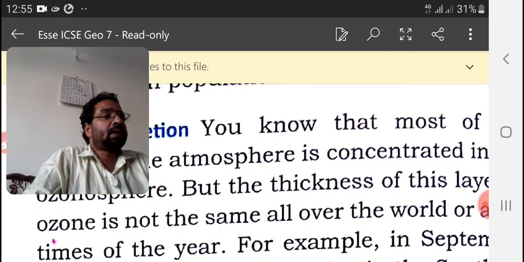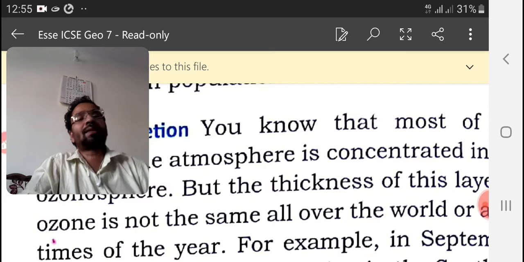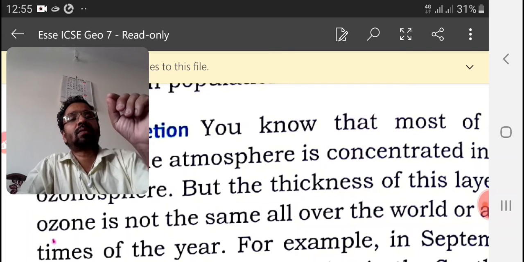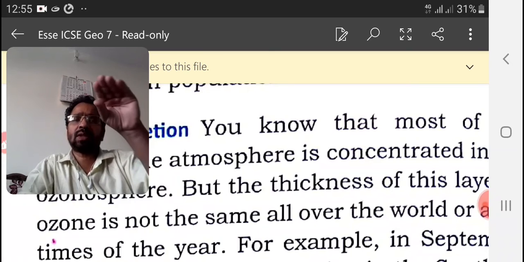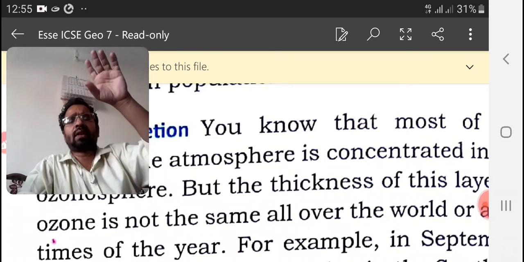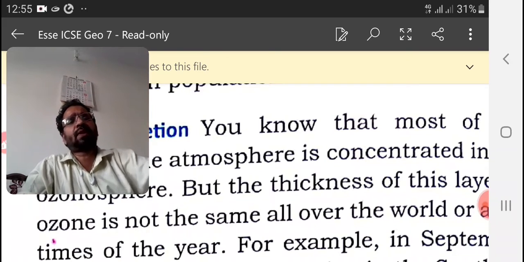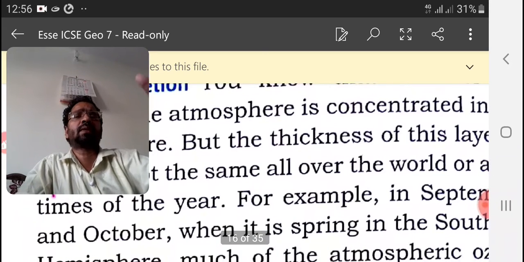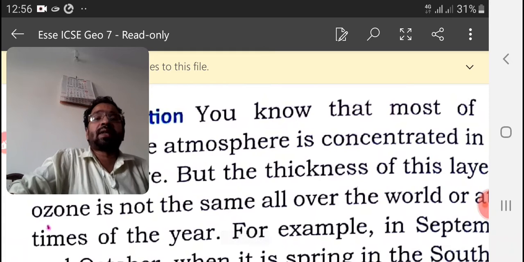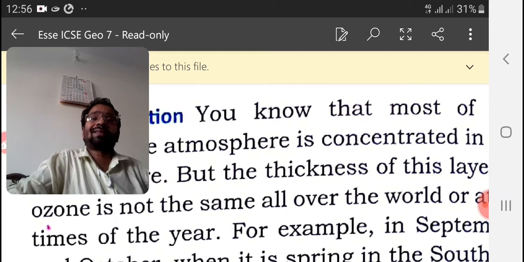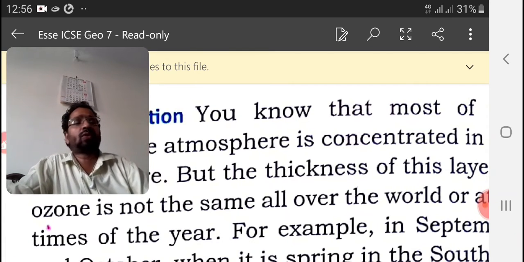But the thickness of this ozone layer is not the same all over the world or at all times of the year. The thickness is different above India, different above America, and different above Antarctica and such places. Its thickness is very small there.